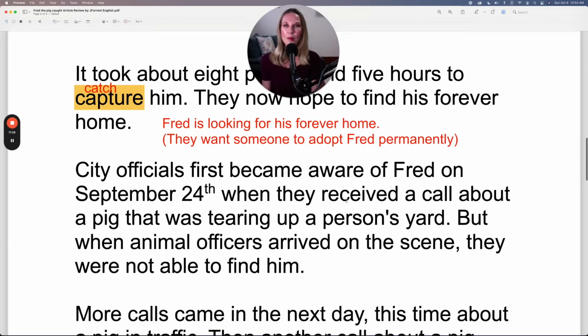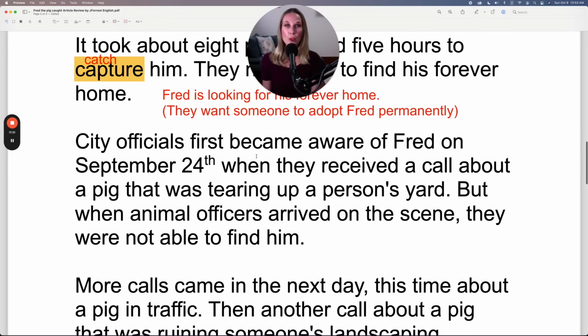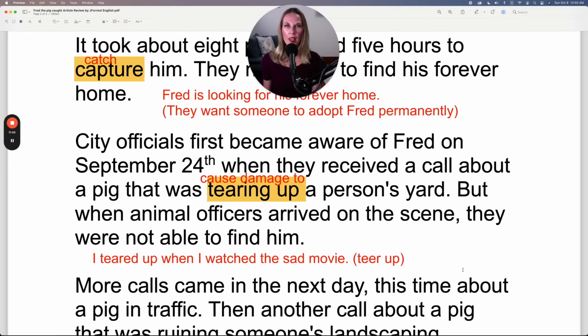Let's continue. City officials first became aware of Fred on September 24th, when they received a call about a pig that was tearing up a person's yard. All right, let's talk about the phrasal verb to tear up. In this context, tear up means cause damage to, because they're talking about a person's yard.